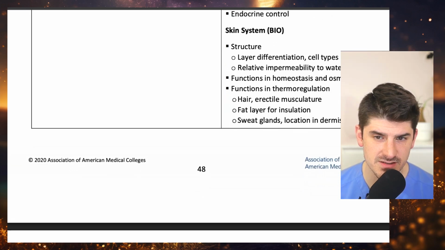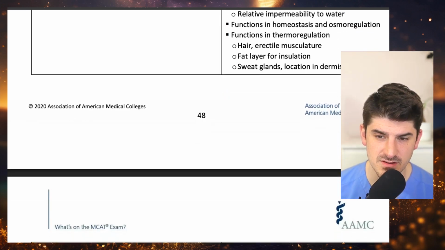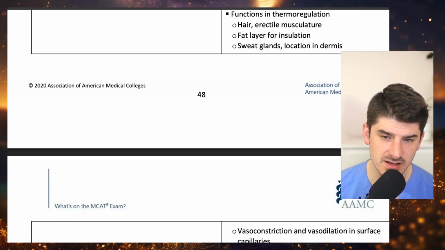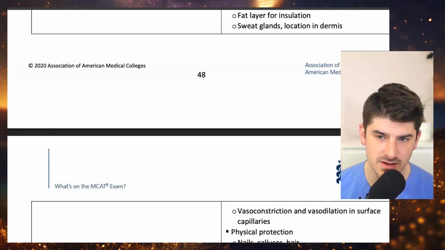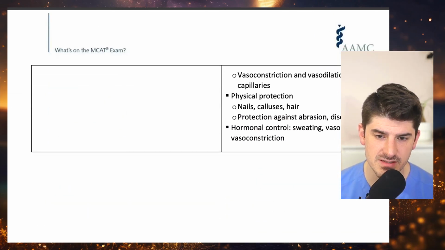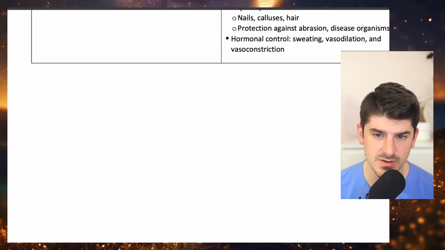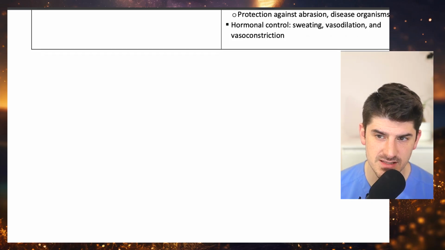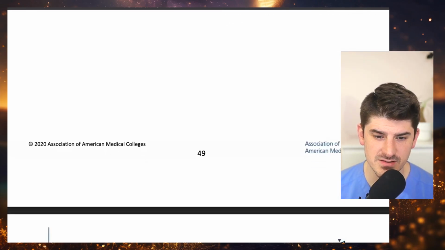ligaments, tendons, endocrine system. Skin system, structure, layer differentiation, cell types, relatively impermeable to water, functions in homeostasis and osmoregulation, functions in thermoregulation, hair, erectile musculature, fat layer for insulation, sweat glands and their location in dermis, vasoconstriction and vasodilation in surface capillaries, physical protection, nails, calluses, hair, protection against abrasion, disease, organisms, hormonal control, sweating, vasodilation, and vasoconstriction.